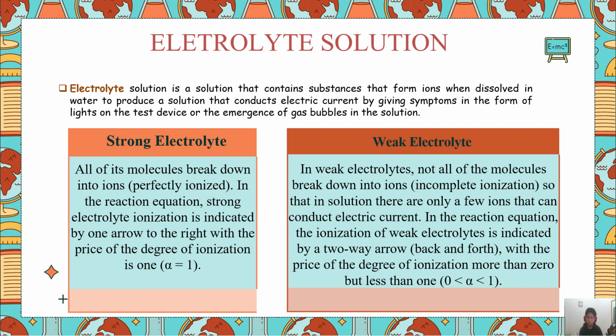Going to weak electrolyte. In weak electrolyte, not all of the molecules break down into ions in complete ionization, so that in solution there are only a few ions that can conduct electric current. In the reaction equation, the ionization of weak electrolyte is indicated by a two-way arrow back and forth, with the price of the degree of ionization more than 0 but less than 1.